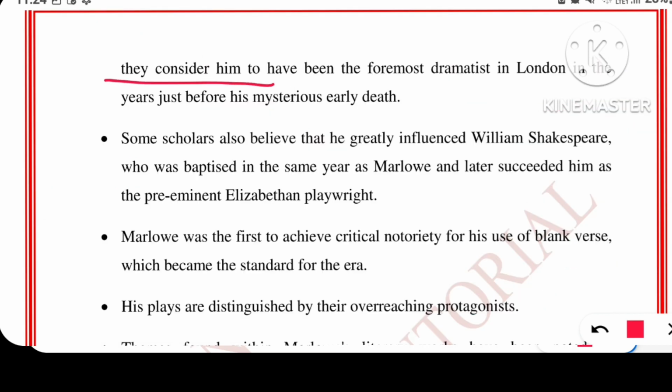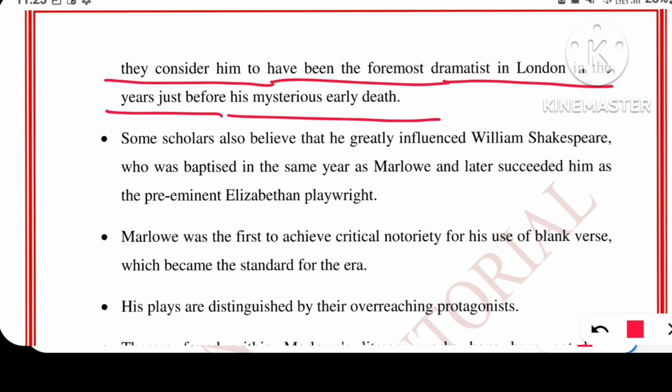They consider him to have been the foremost dramatist in London in the years just before his mysterious early death. Christopher Marlowe died untimely, and before his demise he gave us more dramas, especially Dr. Faustus. It is an extremely marvelous classic play and it is a morality play. So before his death, he gave us such classic works and we still recognize him as a great dramatist.